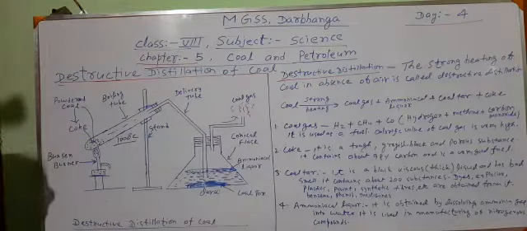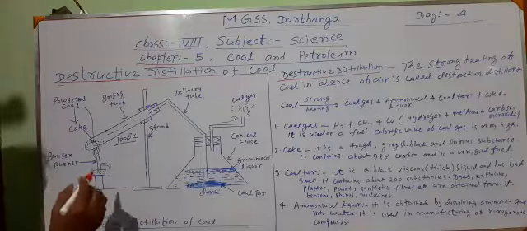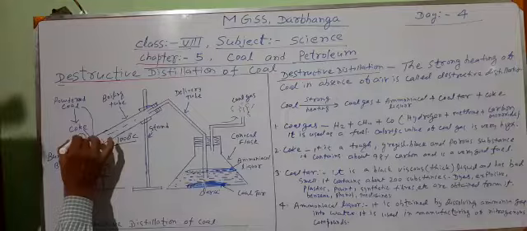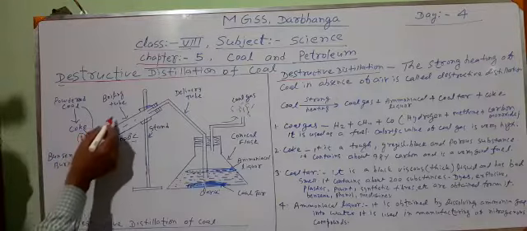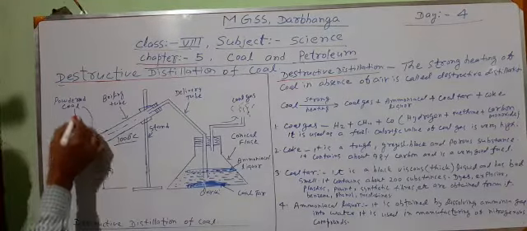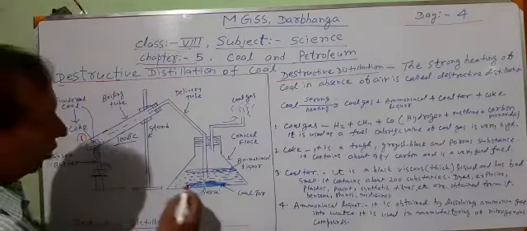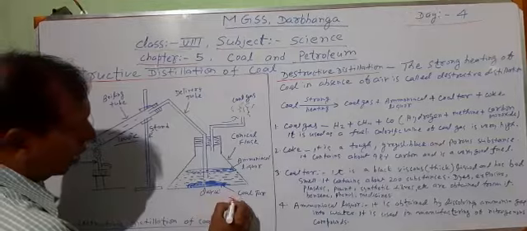After the completion of destructive distillation of coal, we get four substances. One is coke. The first substance which we get is coke, which is obtained in the boiling tube. In place of powdered coal, we get coke. This is the first substance. The second thing which we obtain is coal tar.